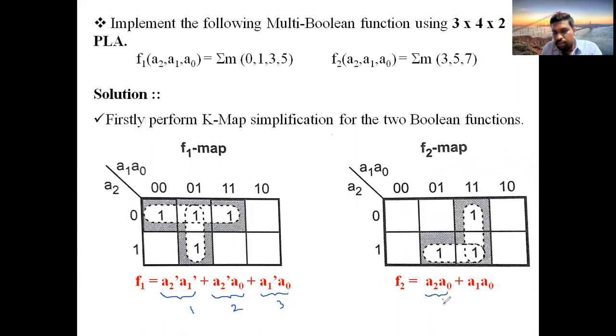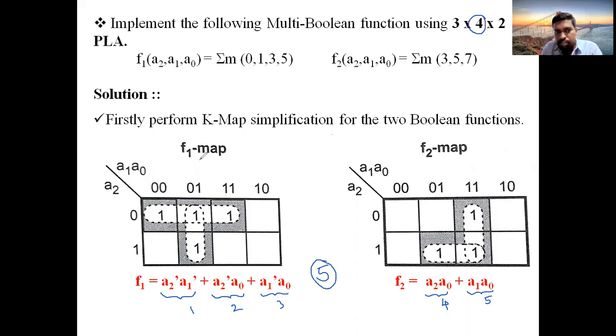This is the fourth one. A0, A1. This is the fifth one. You don't find any repeated term, all the product terms are different from each other, so the product terms count is 5. You got 5 product terms, but the question asks for 4 product terms.